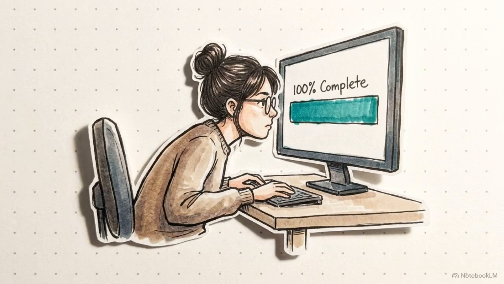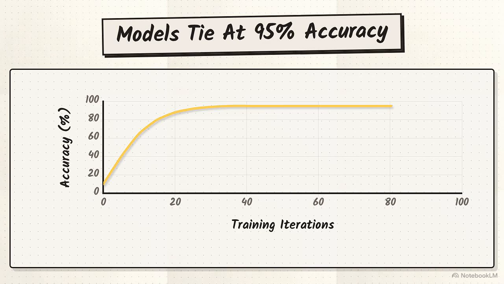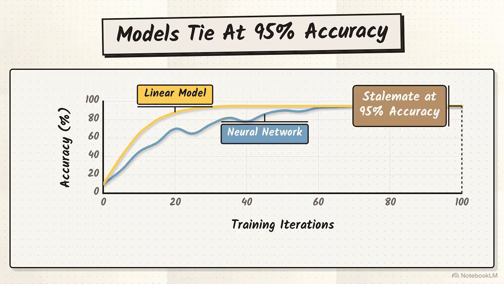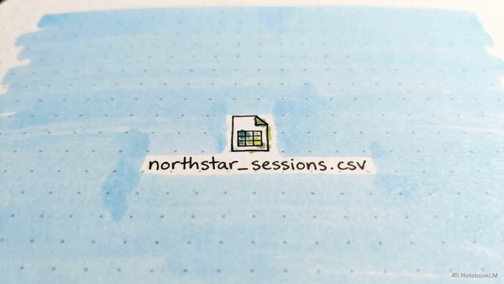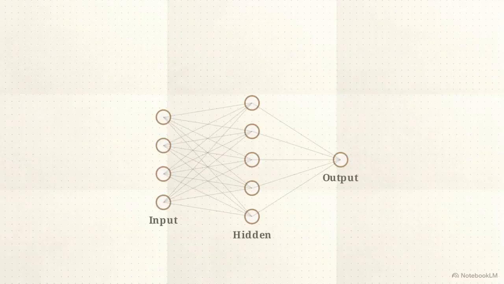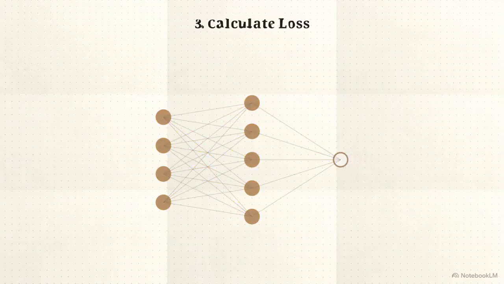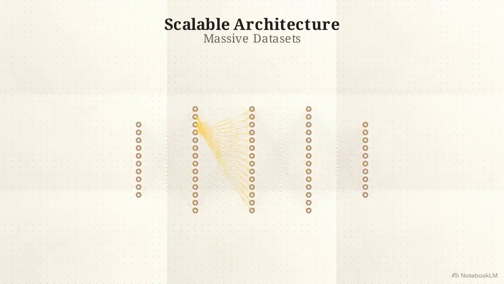After hundreds of iterations, Sarah checks her results. On her specific dataset, the complex neural network performs with similar accuracy to the classic linear models. But judging this architecture by its performance on a small spreadsheet misses the broader implication. This exact same multi-layer structure and 5-step learning loop can be scaled up to process radically different, massive datasets.